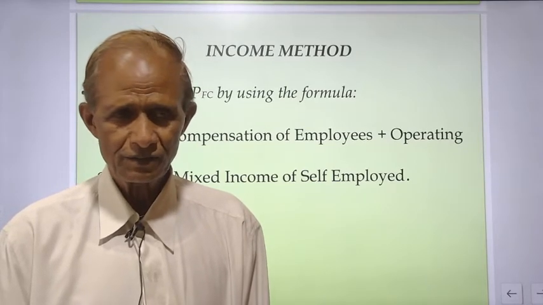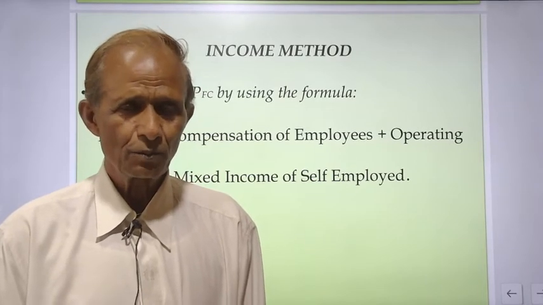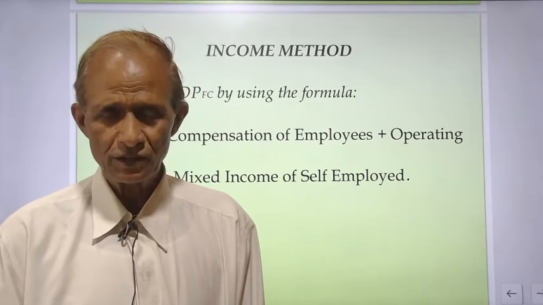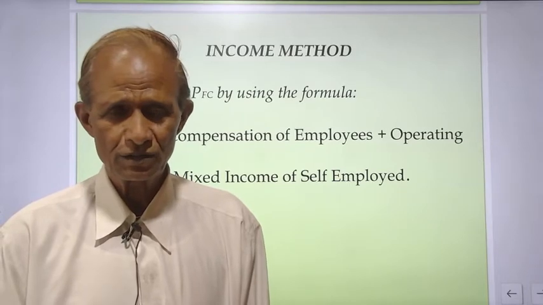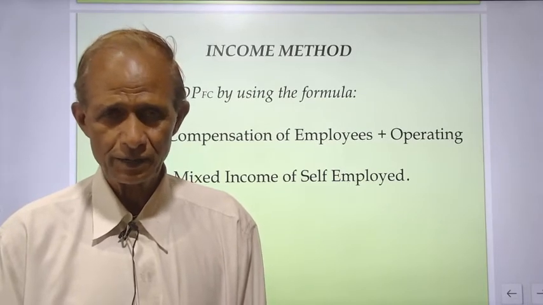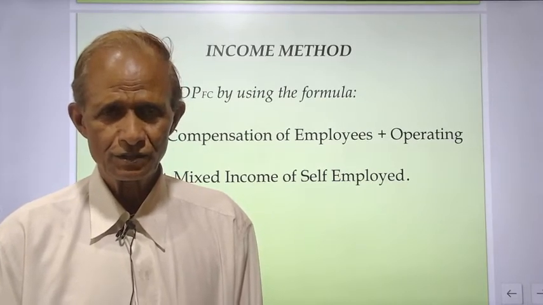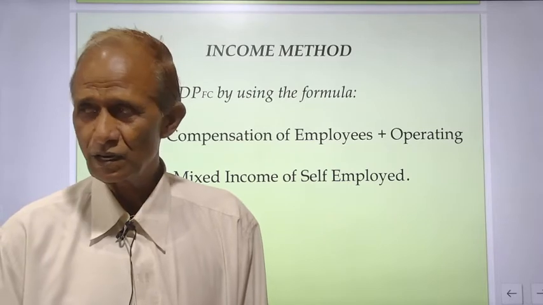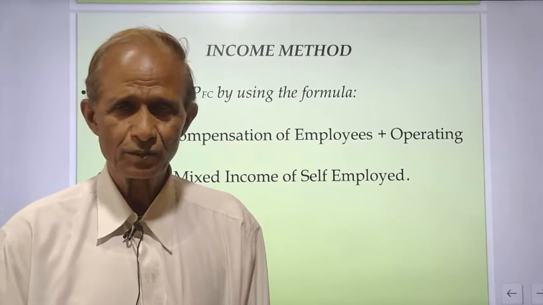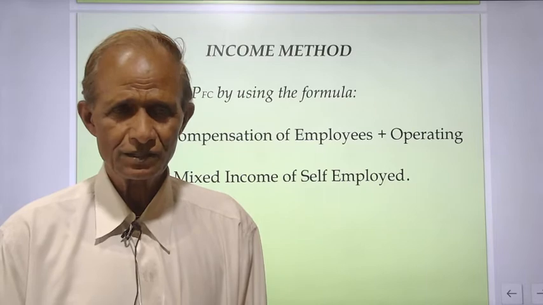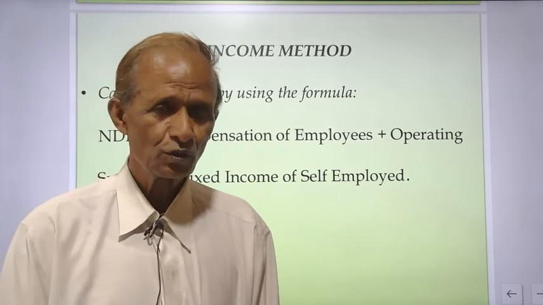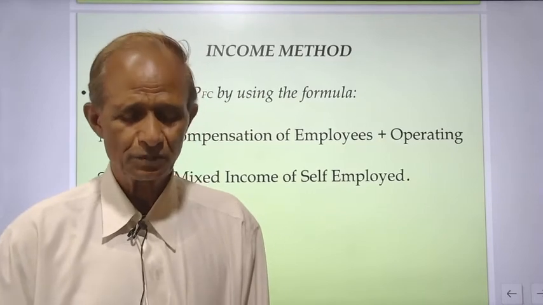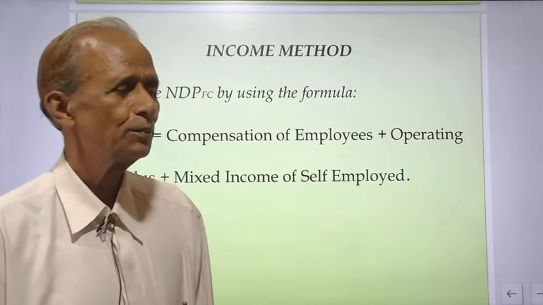If you are given compensation of employees and then other parts also, then you should avoid these other items, because you are given the total of various items, various compensations paid to employees. So first component under this method is compensation to employees.